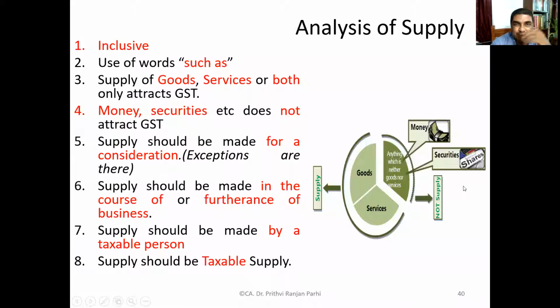That is also there. Now, if you start analyzing, you can find out that the definition of supply was inclusive. It has used words such that the supply of goods and services both attract tax. Goods will attract, services will also attract GST. And if the supply is both, goods as well as services, that will also attract GST. Monies and securities will not attract GST.